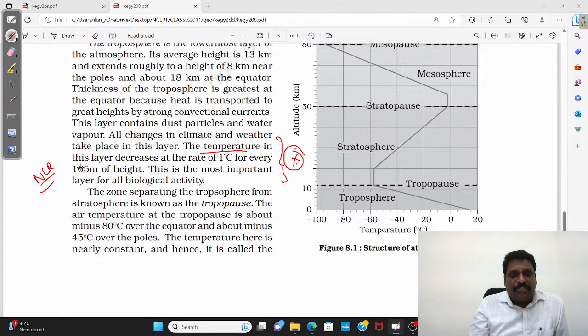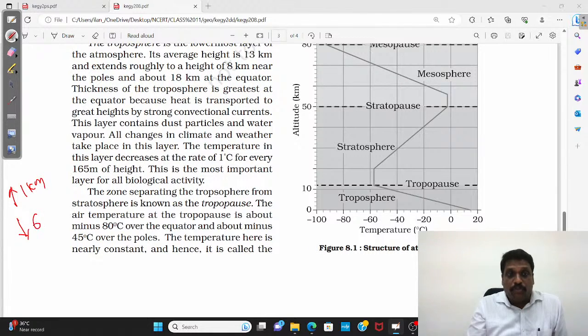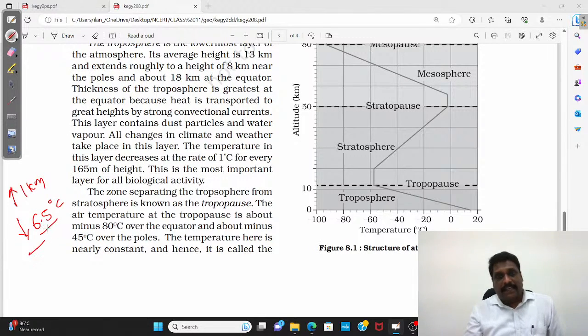In this layer the temperature decreases at the rate of 1 degree centigrade for every 165 meters of height. In some other books, they give that for every 1 kilometer you increase the height, the temperature reduces by 6.5 degrees centigrade. So there is a slight difference from book to book in the way they express it.